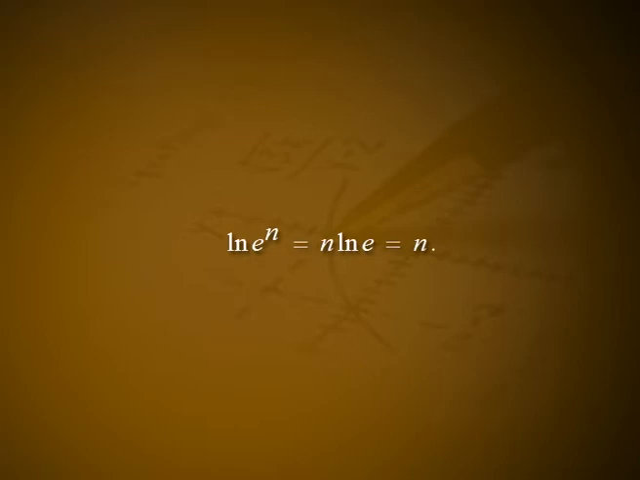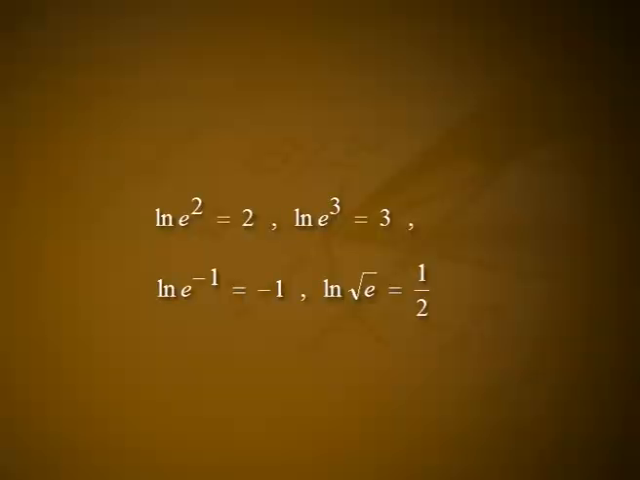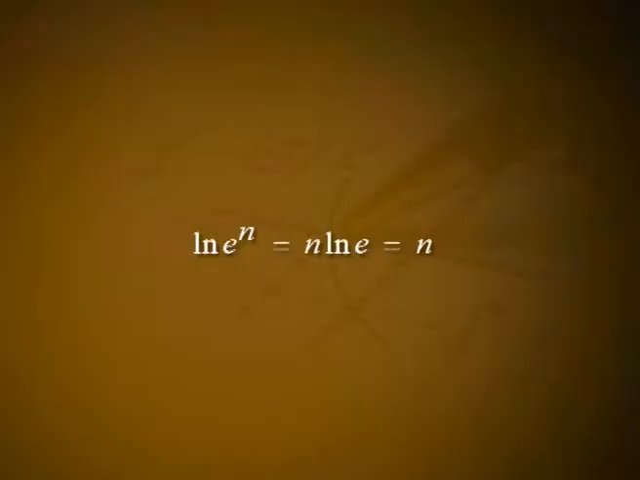Since log x raised to n is equal to n into log x, we have log e raised to n is equal to n into log e, which is equal to n for any rational number n. Thus, for example, log e square is equal to 2, log e cube is equal to 3, log e raised to minus 1 is equal to minus 1, log of root e is equal to 1 by 2. Since only one number can have its natural logarithm equal to n, for any given n, we may restate the equation by saying that the number whose natural logarithm is n is e raised to n. That is, the anti-natural logarithm of n is e raised to n.